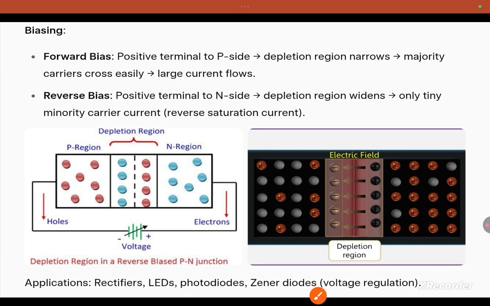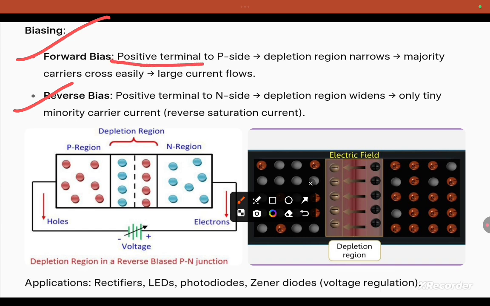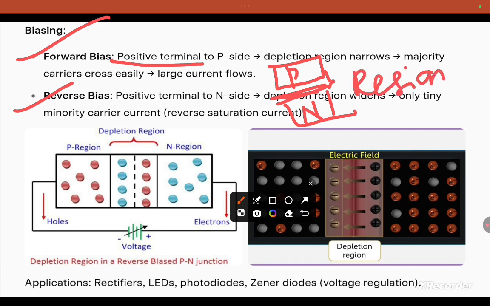The p-n junction can be biased. What does biasing mean? Adding of potential. Based on the biasing, the p-n junction is considered as forward bias or reverse bias. What is forward bias? When the positive terminal is connected to the p side and the negative terminal to the n side, the depletion layer between p-type and n-type is very small, because the majority charge carriers flow easily. Resistance is minimum in forward bias.